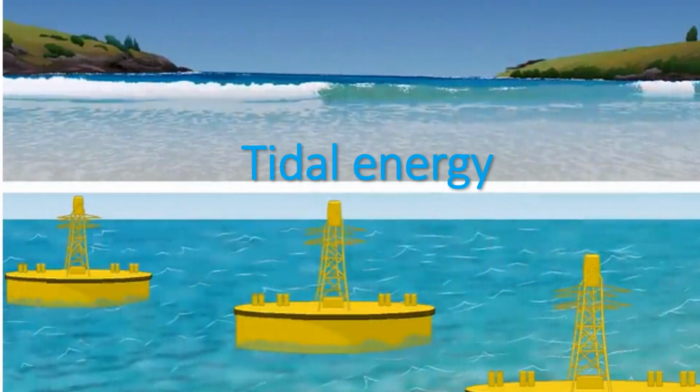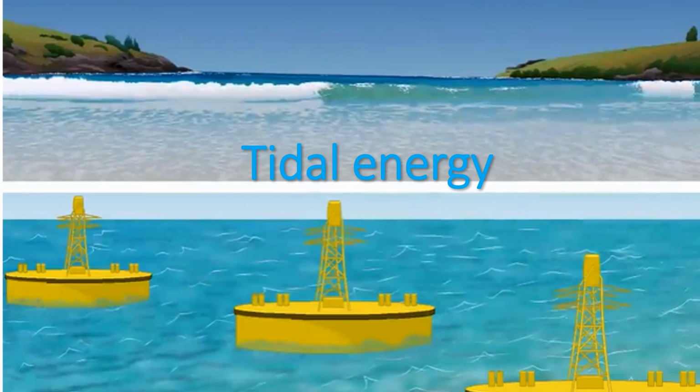Next is tidal energy. We love to go to beaches, right? Why do we go to beaches? To play in the sea water and enjoy with the sand. But there are many other uses of these waters. We already know that we get salt from it, and we get different kinds of minerals from it. But the most important thing in this lesson is energy production from the tides of oceanic waters. Hence it is called tidal energy, because energy is produced using the tides that flow in beaches, oceans or seas.